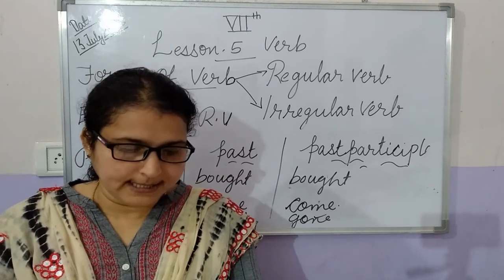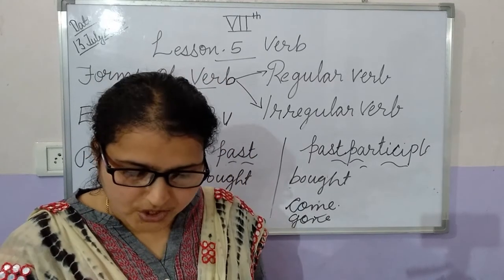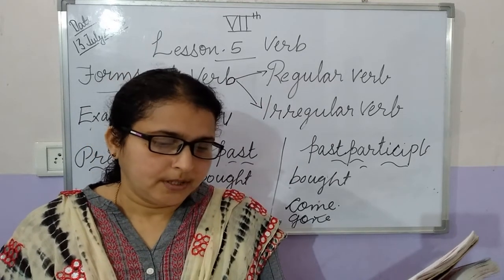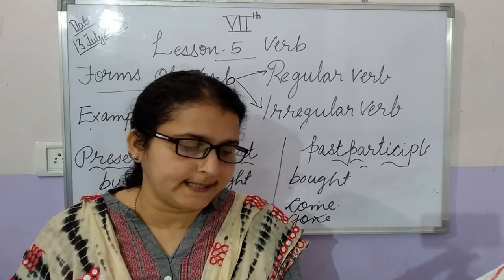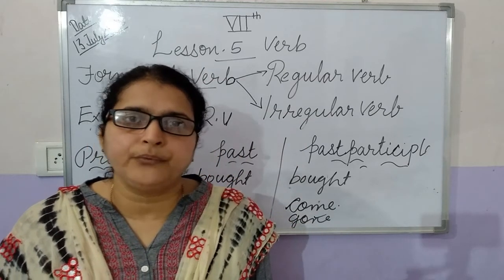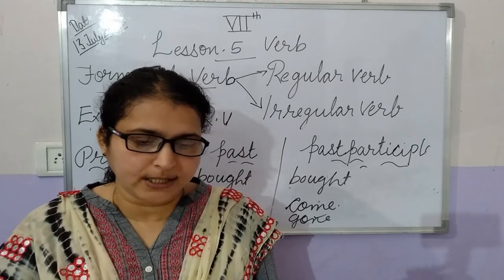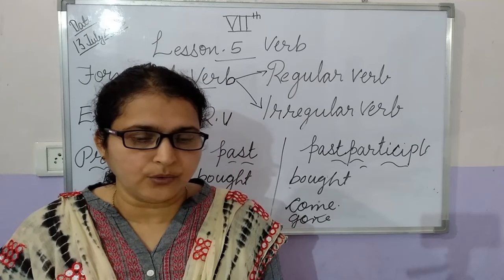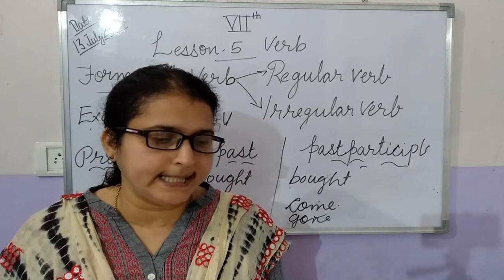Okay. Now we can see verb formation. What is verb formation? On page number 48 it is given. New verbs can be formed by adding a prefix or suffix to different words. For example, you can get the verb encircle by adding the prefix en to the noun circle, and embolden by adding the suffix en to the adjective bold.